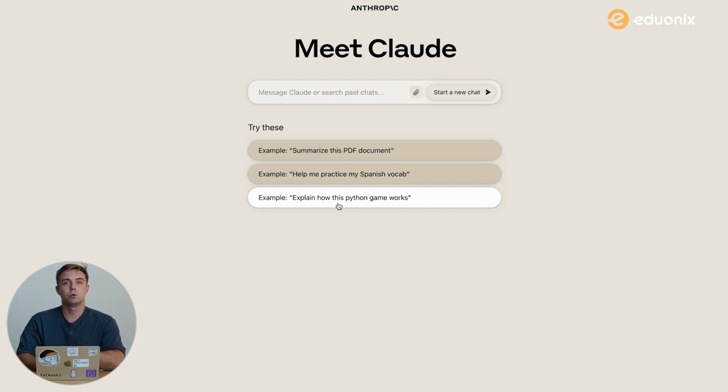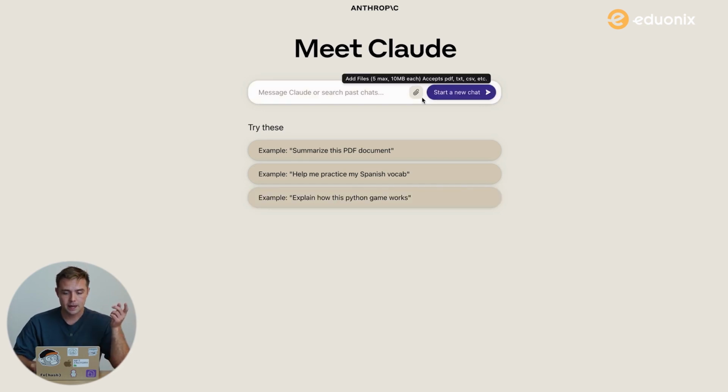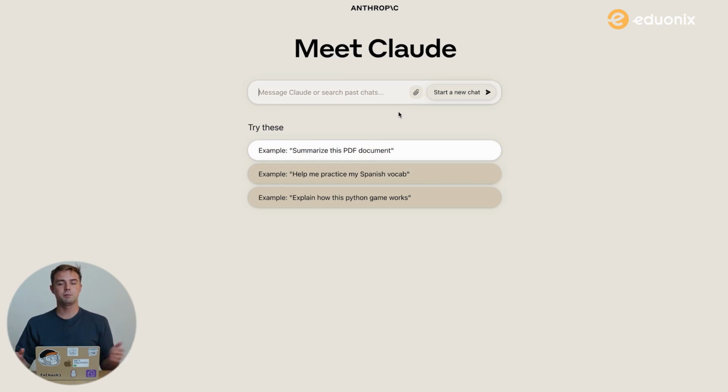The good thing about Claude is it's free, for now at least. And as you can see here, you can upload a PDF and, for example, then say, hey, summarize this PDF document. So that's pretty much the free, main AI apps and models that you would be using on a daily basis.